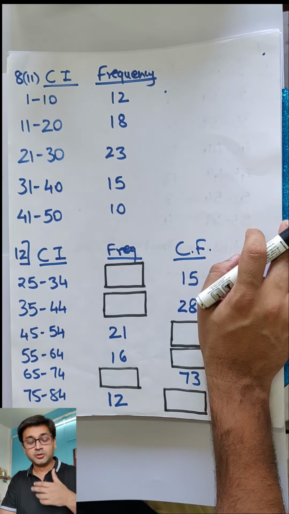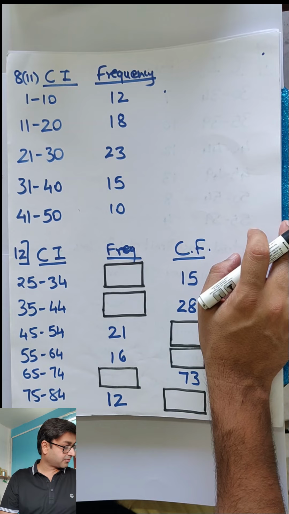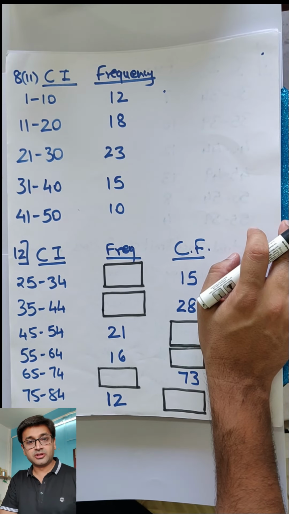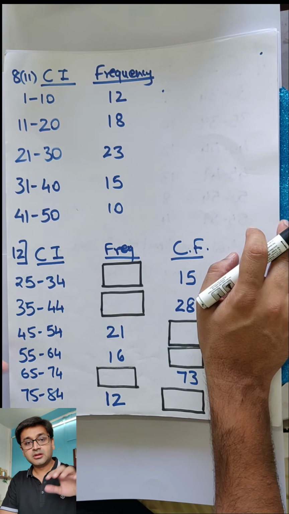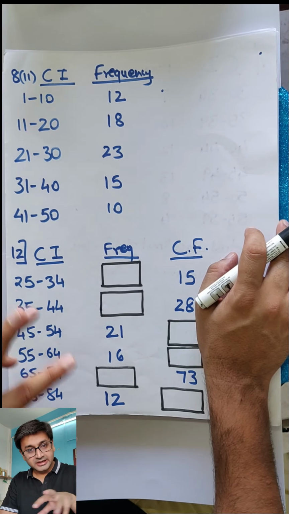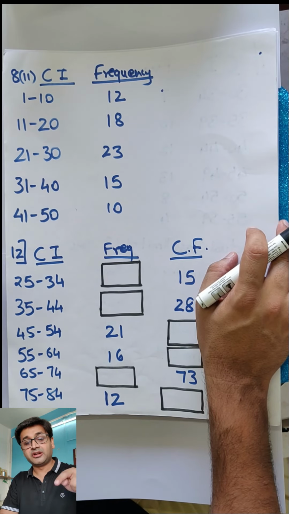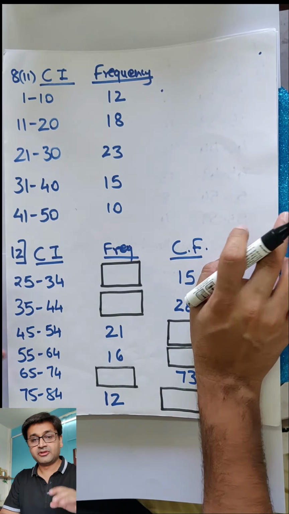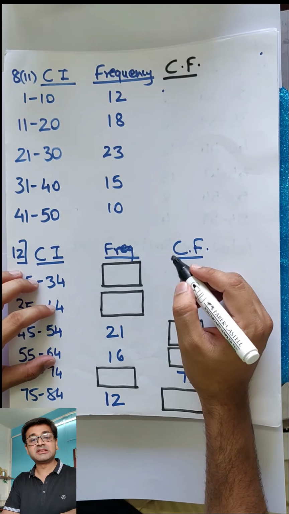Come on. 8 part 2. CI and frequency. What does the question say? Construct a cumulative frequency. What do you mean by cumulative frequency? Cumulative means total. Why do you make a cumulative frequency? I will tell you at the end of this sum. First, let's see how to calculate cumulative frequency. It is called CF.